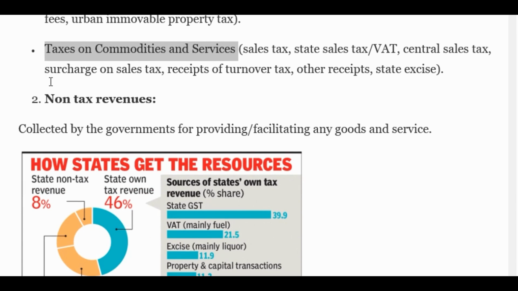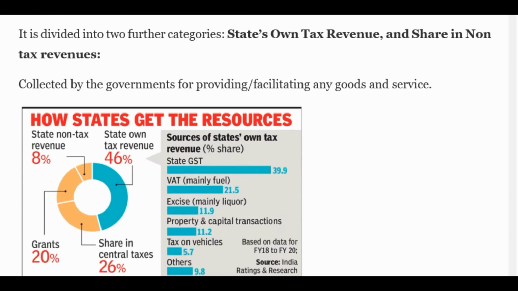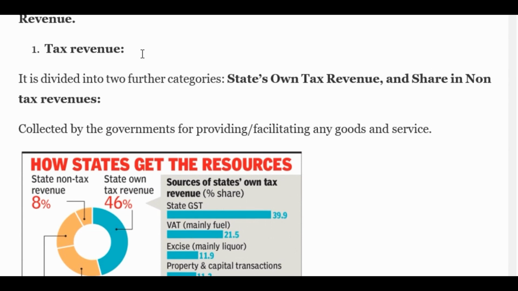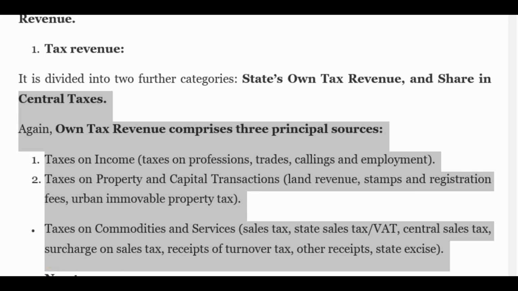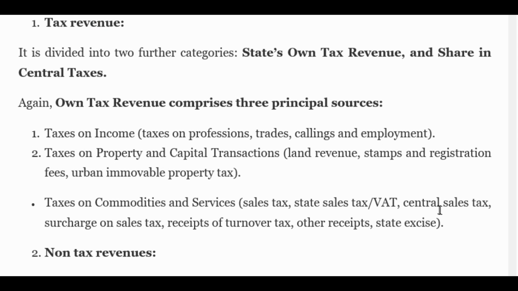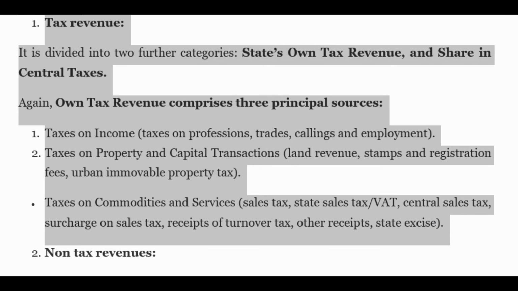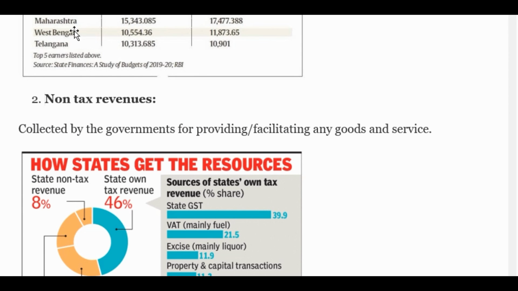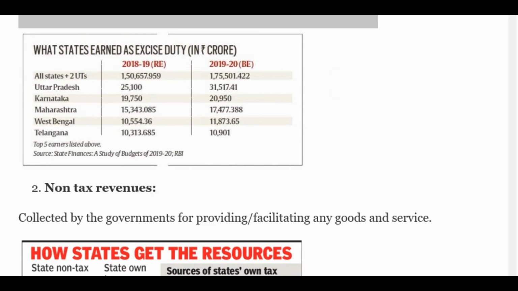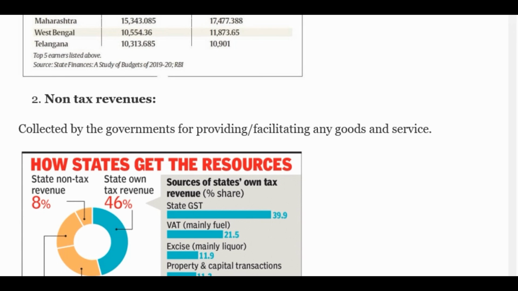Now, what is non-tax revenue? It is the revenue collected by the governments, and it is collected for providing or facilitating any goods or services.